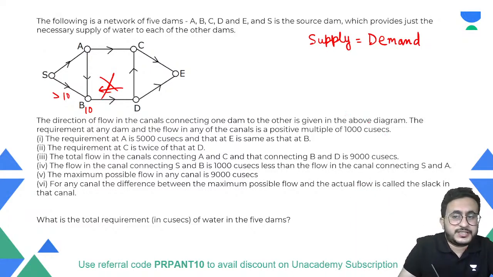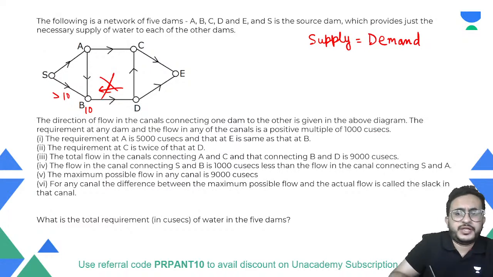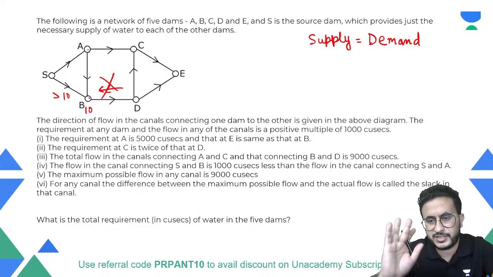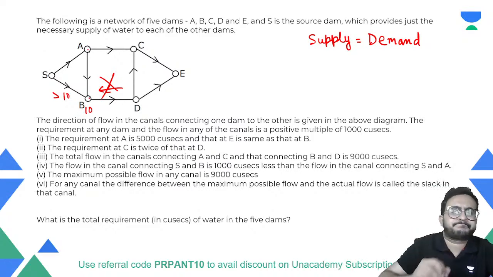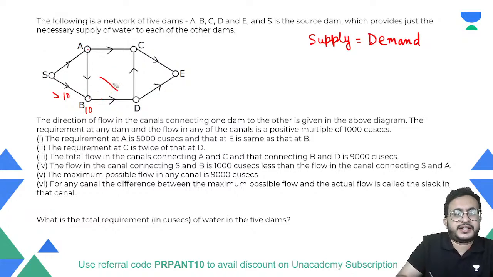Now the condition given to us is that the requirement at any dam and the flow in any of the canals is a positive multiple of 1000 cubic centimeters. So demand at any dam and the flow in any canal are all multiples of 1000. It can be 1000, 2000, 3000, etc. Now let us fill some information which is directly given to us.